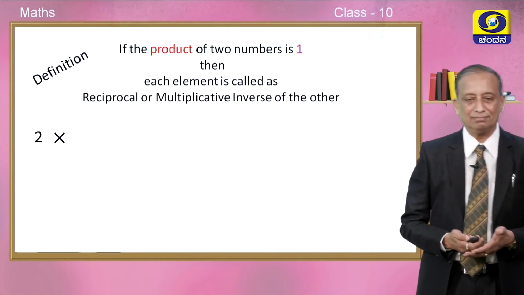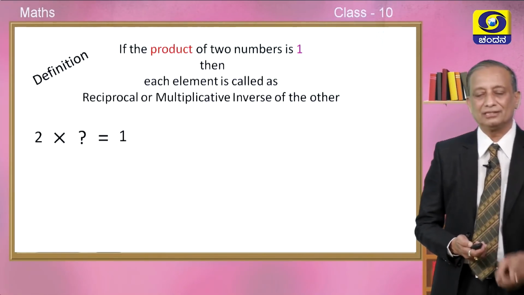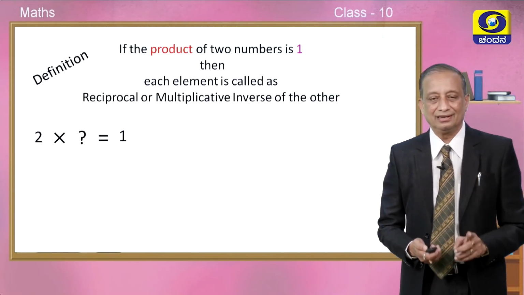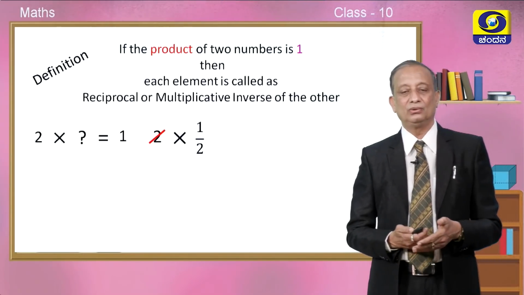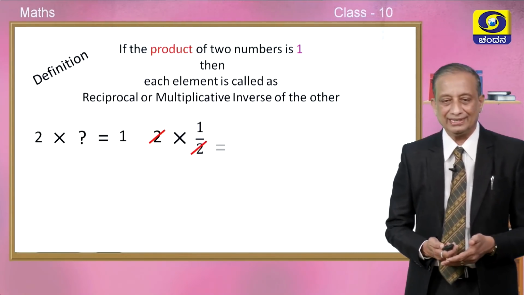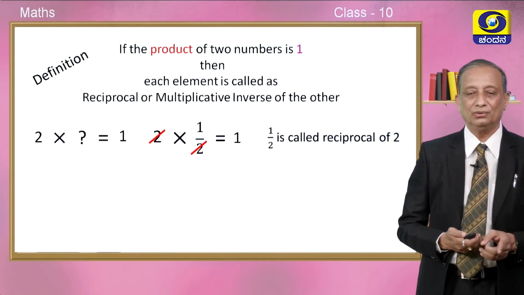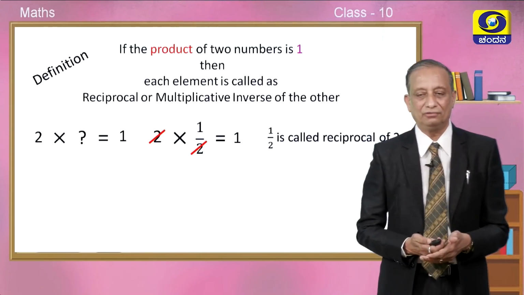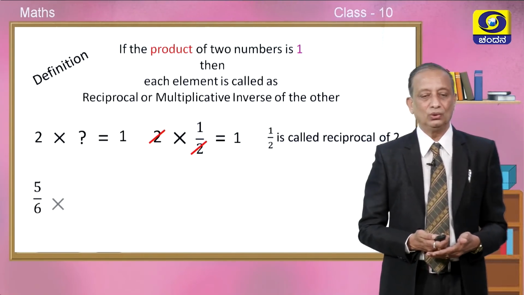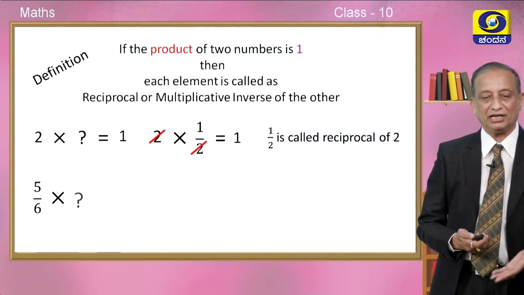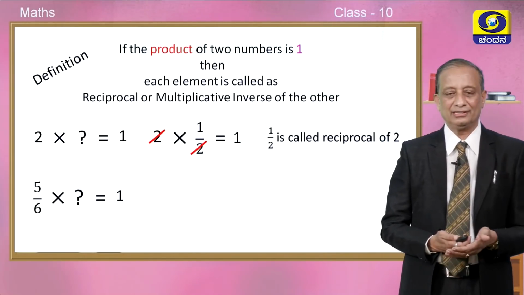So, let us take some examples. 2 into what, which number will give us the product 1? It is clearly 2 into 1 by 2, the 2s are getting cancelled and the product is 1. So, we say that 1 by 2 is clearly the reciprocal of 2. One more example, children. 5 by 6 into what number or what fraction will give us 1? Okay, you put a question like this for yourself.